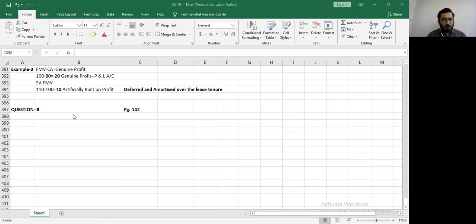Page number 142, question number 8. Okay, I will solve this question for you. The remaining questions that you have, I will have it solved from you, right? So please understand this question carefully. I am solving the entire question for you. Please pay full attention. And after that, you will solve the remaining 2 questions for me.